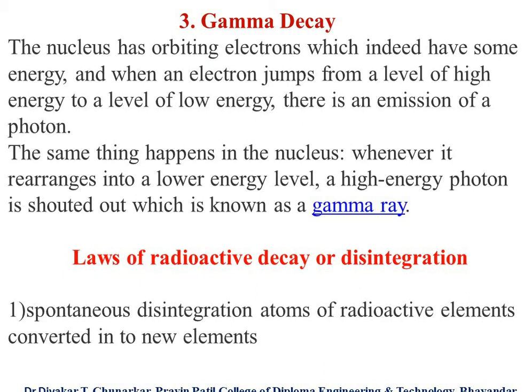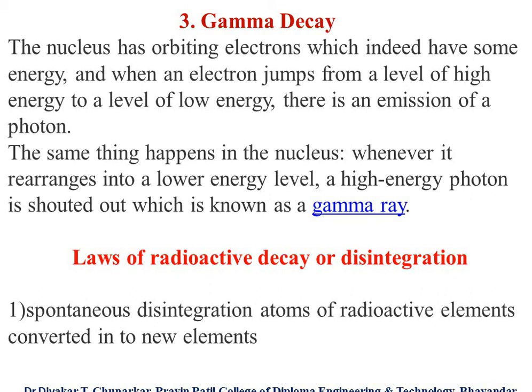The atom has orbiting electrons which have some energy, and when an electron jumps from a level of high energy to a level of low energy, there is an emission of a photon.